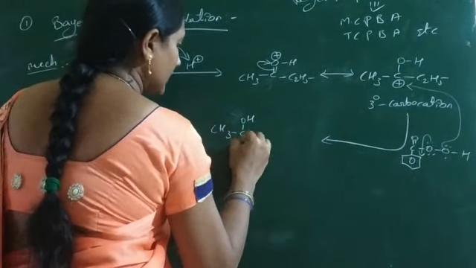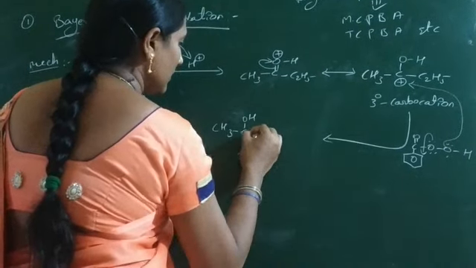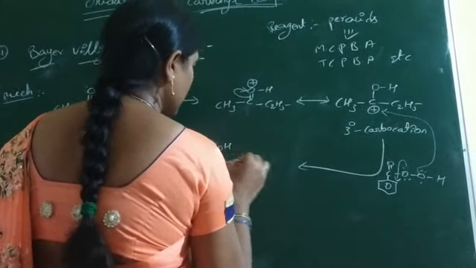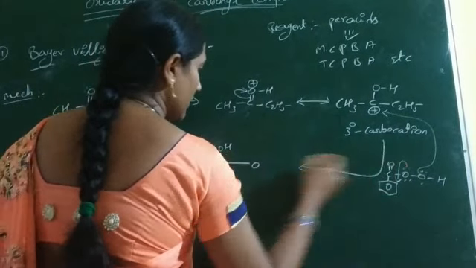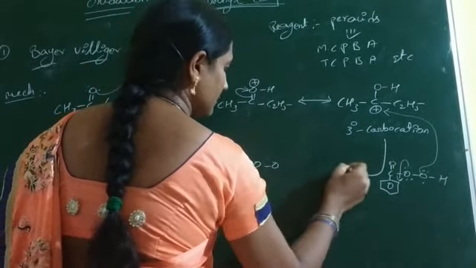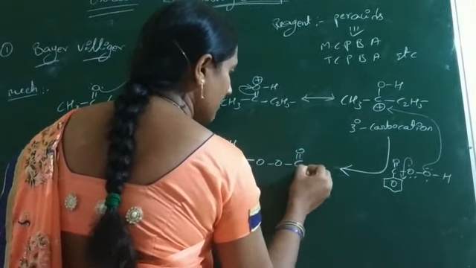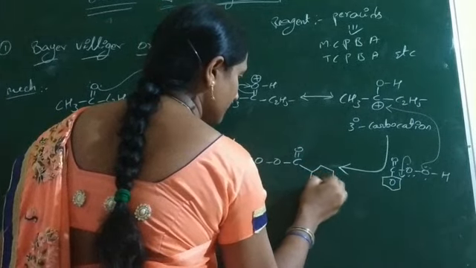CH3C-OH and C2H5, and this oxygen and carbon are involved in a new bond: O and also O, and C double bond O, and this carbon has a phenyl group.